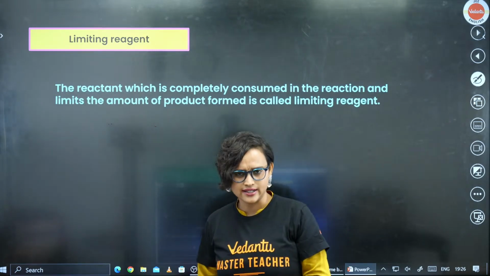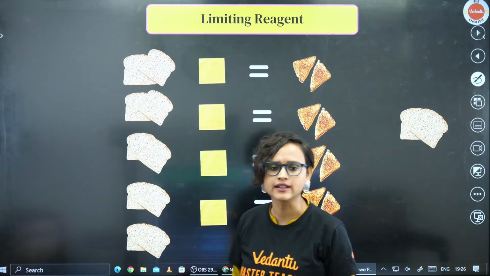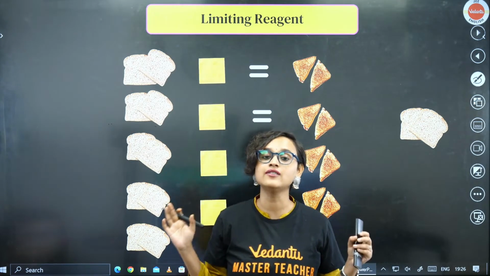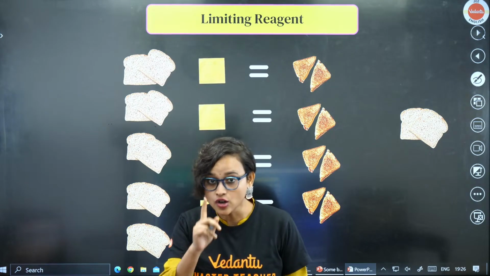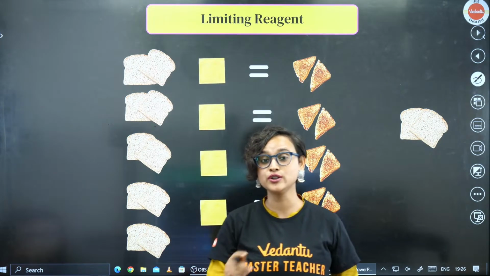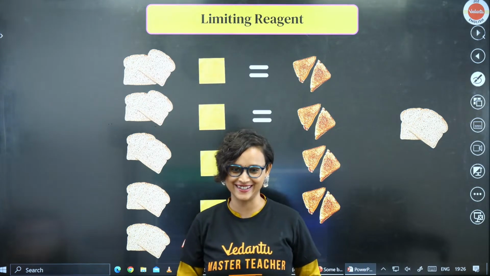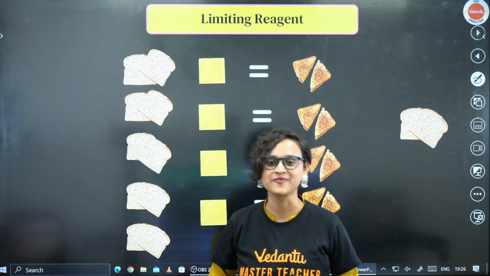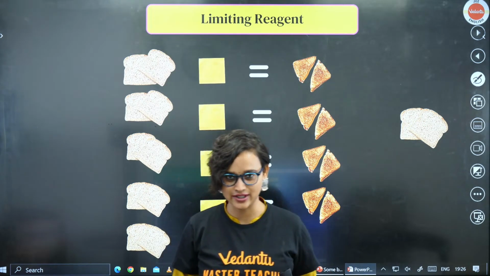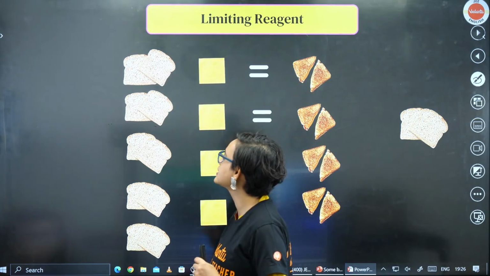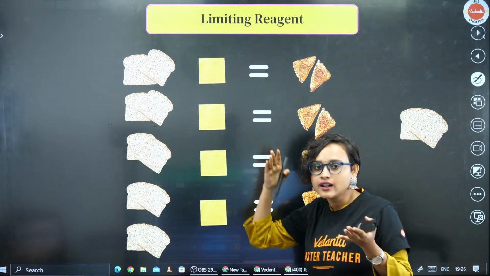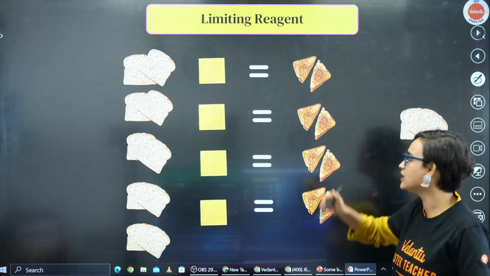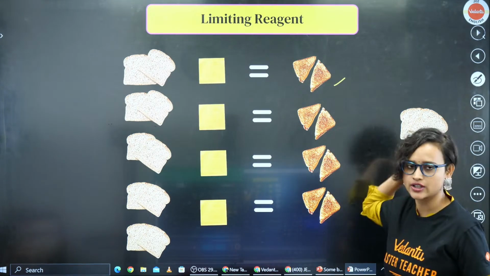If we did not understand, let's take a very simple example. Let's say that I'm asking you to make a sandwich. Not just any sandwich. I want you all to make a grilled cheese sandwich. Hungry now. So how are you going to make a grilled cheese sandwich? You are going to need 2 slices of bread, 1 slice of cheese, grill it in the sandwich maker, and lo and behold, you get your sandwich, right?